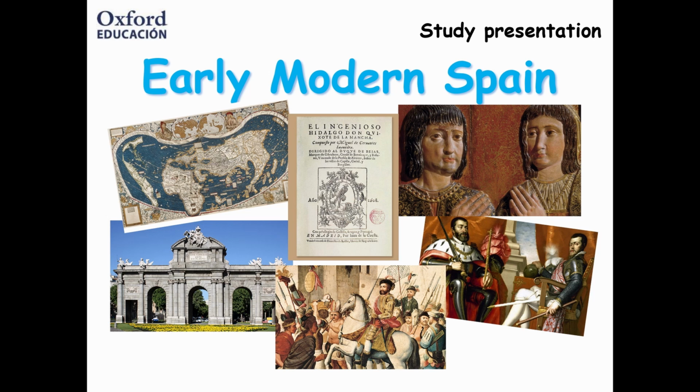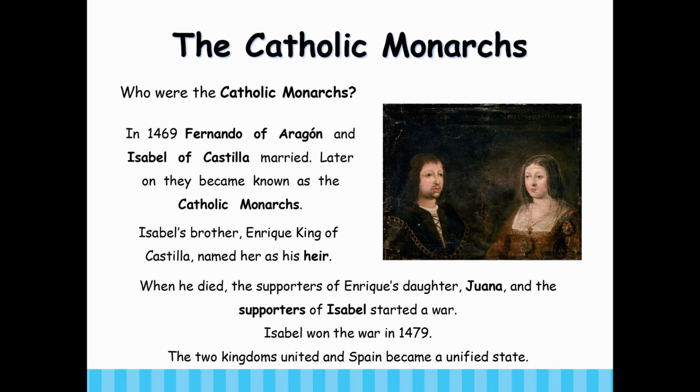Early modern Spain. The Catholic monarchs. Who were the Catholic monarchs? In 1469, Fernando of Aragon and Isabel of Castilla married. Later on, they became known as the Catholic monarchs.